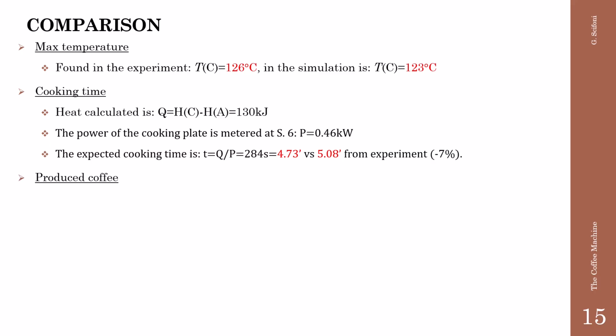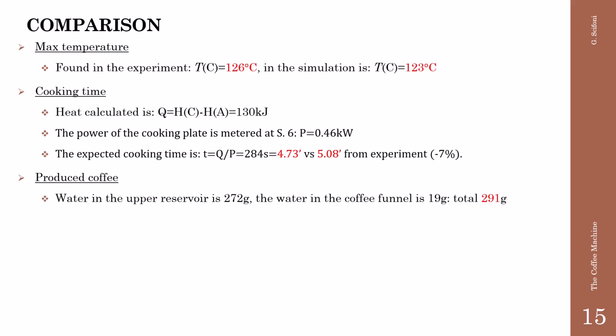What about the produced coffee? The water in the upper reservoir is 272 grams. The water in the coffee funnel is 19 grams, altogether 291 grams of product. In the simulation we find the mass of the water left, as per slide 14, is 289 grams. The deviation is less than 1%.